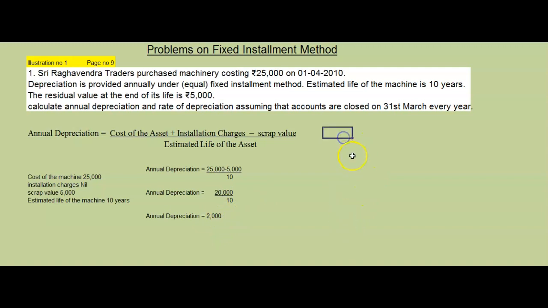So after getting the annual depreciation, what is the next thing he is asking? He is also asking us to find the rate of depreciation. So I will mention the formula here.